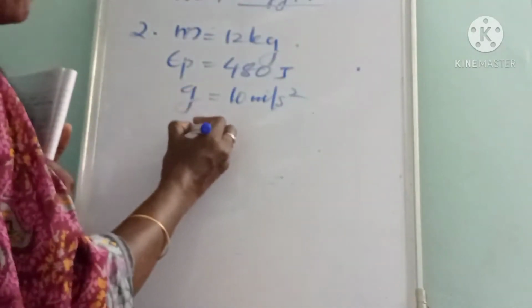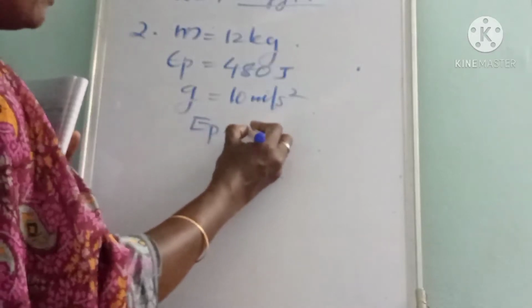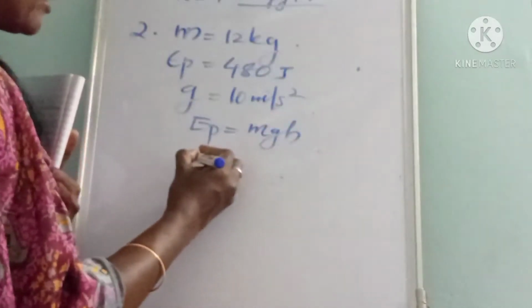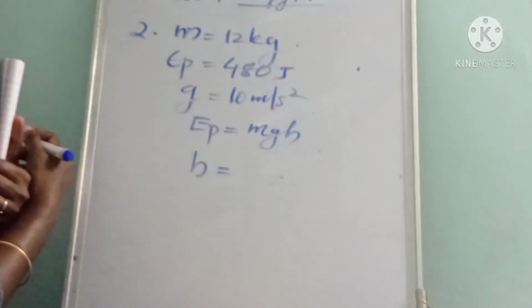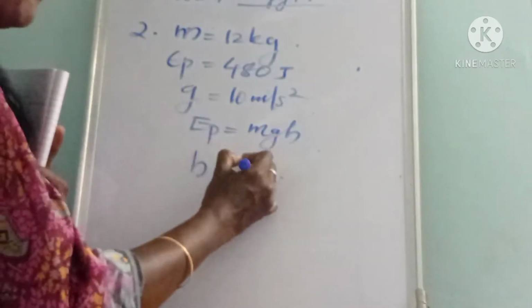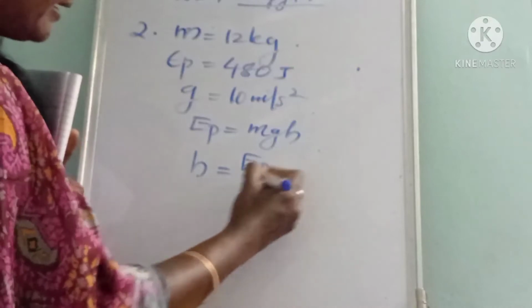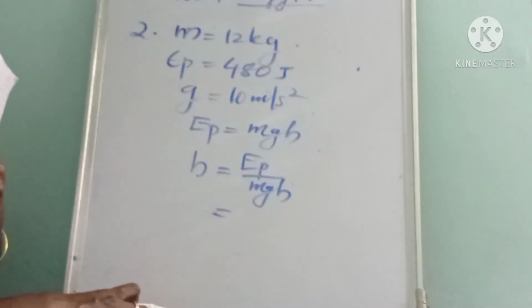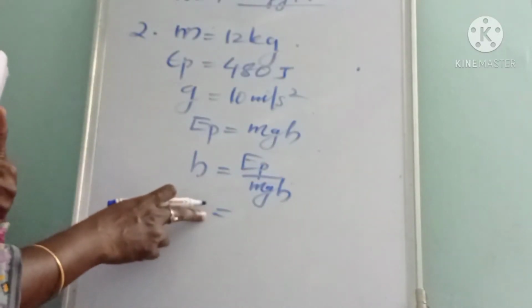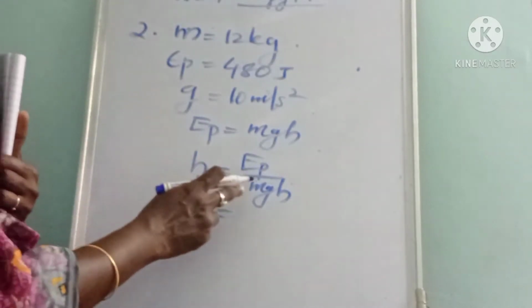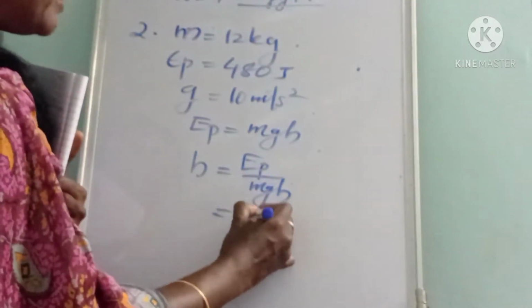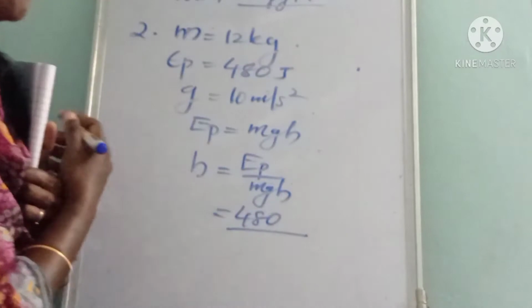All of you know the equation for EP, that is equal to mgh. But we have to calculate height. Then what is height h? Potential energy EP divided by mg.